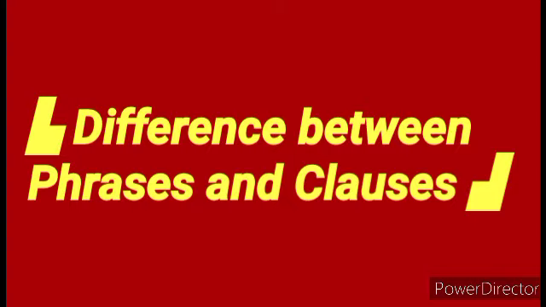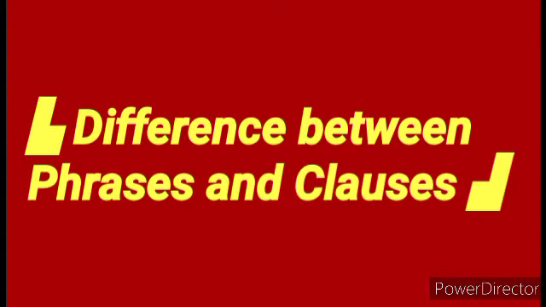Clauses. Like a phrase, a clause is also a part of a sentence. The tourists were scared. This is clause 1. Since the time they saw the lions. This is clause 2.